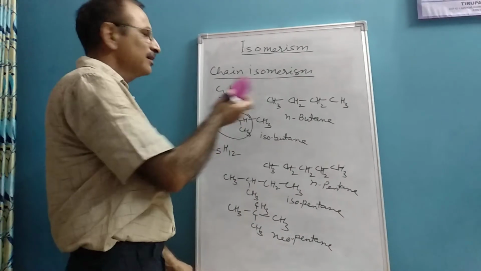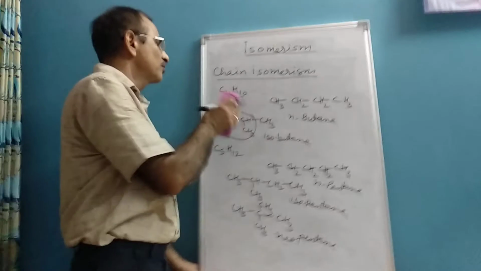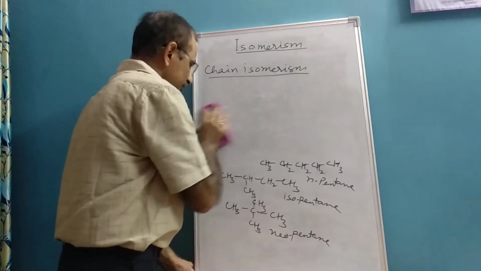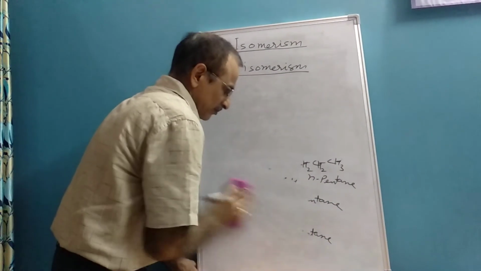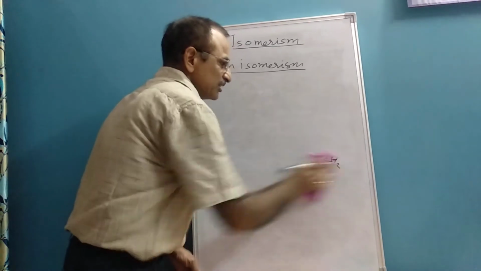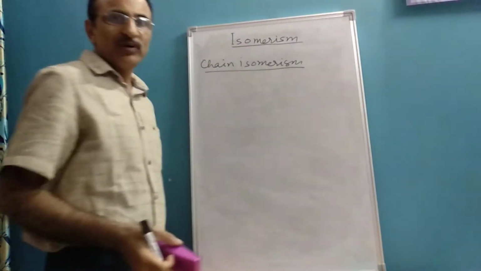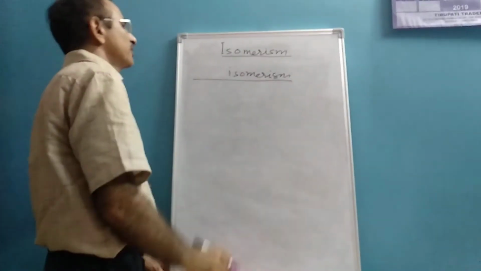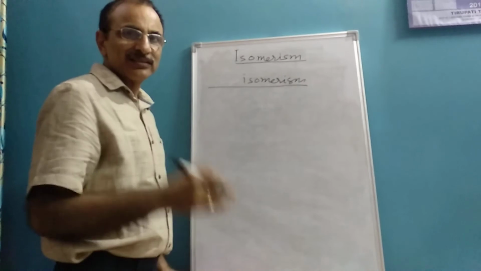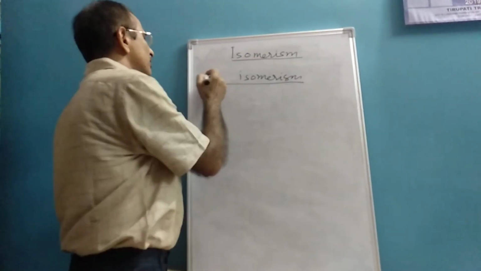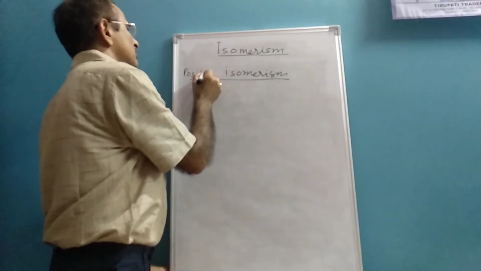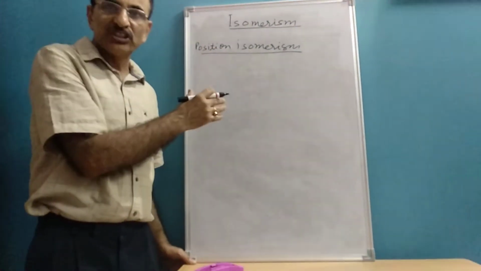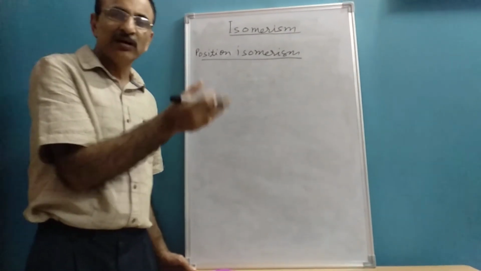Now we are going to consider the next isomerism, position isomerism. By the word position, it is clear that there is a change in position of a particular group in either a cyclic compound or an open chain compound. This is due to the different position of a particular substituent or group.